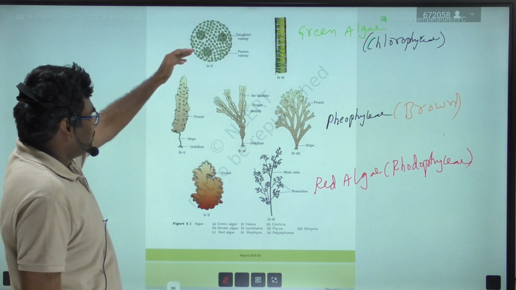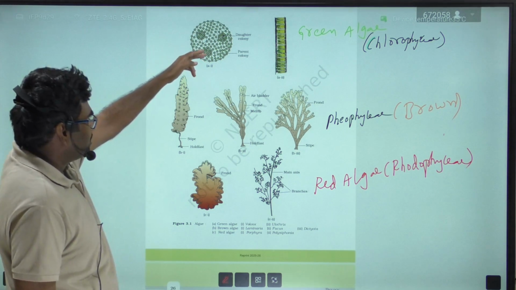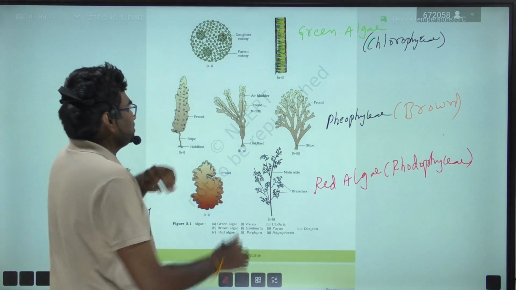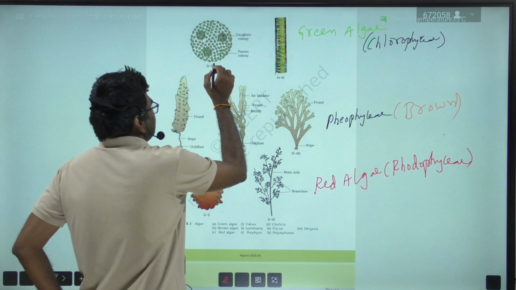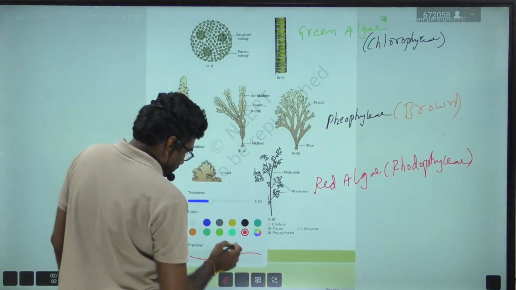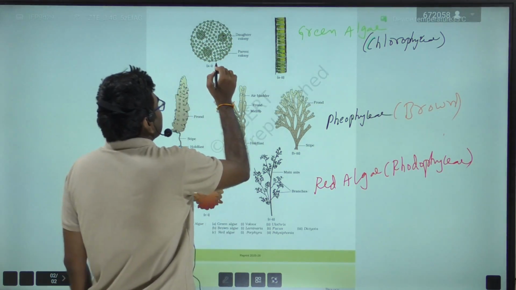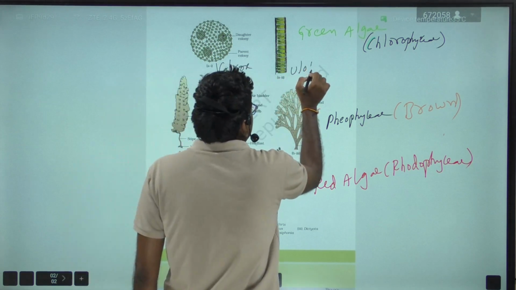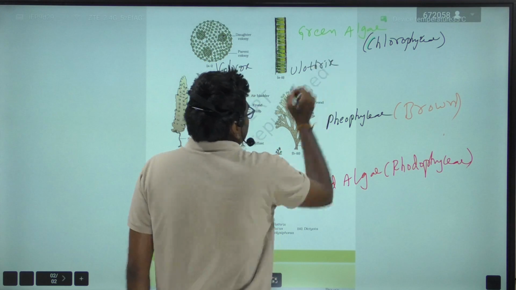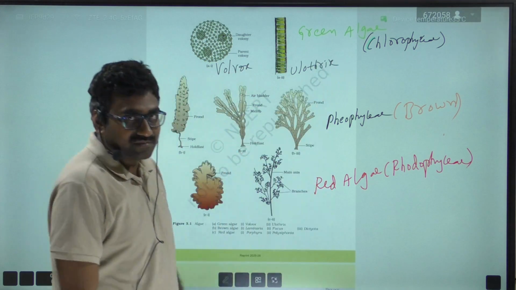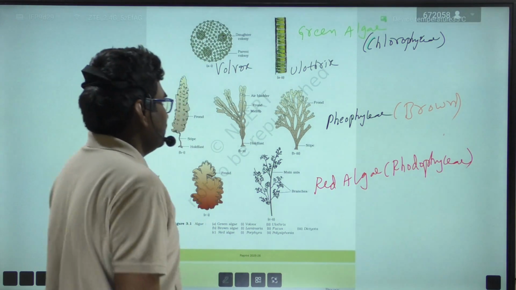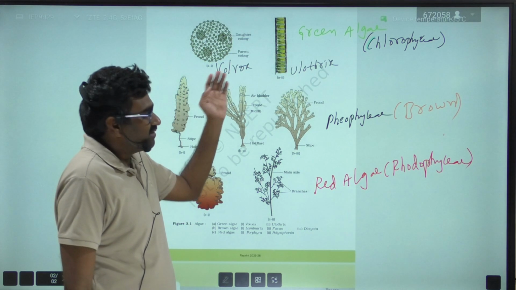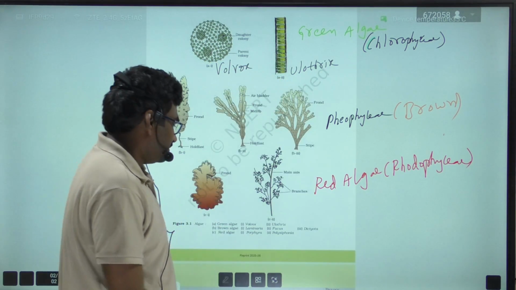The first diagram indicates the Chlorophyceae members: Volvox and Ulothrix. In the state syllabus, another diagram is given, that is the Spirogyra diagram. Volvox is a colonial form, Ulothrix is a filamentous form.